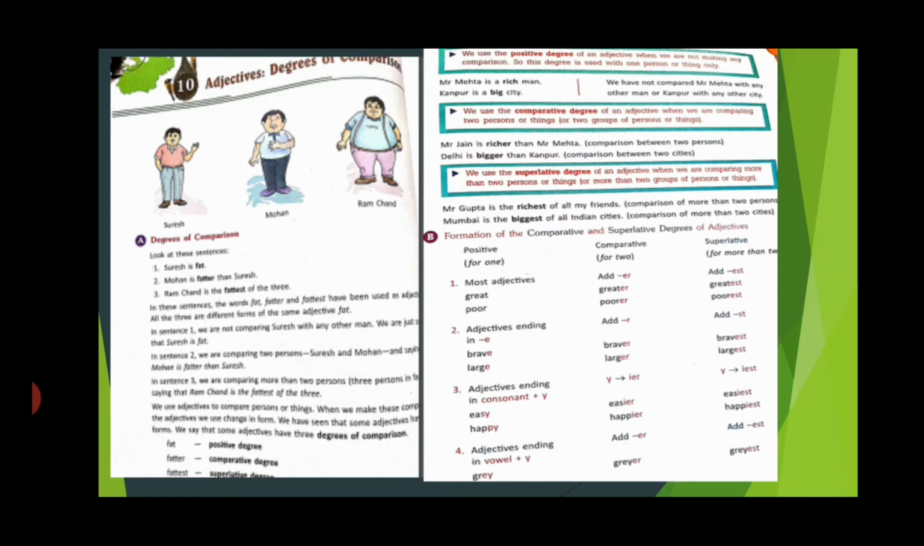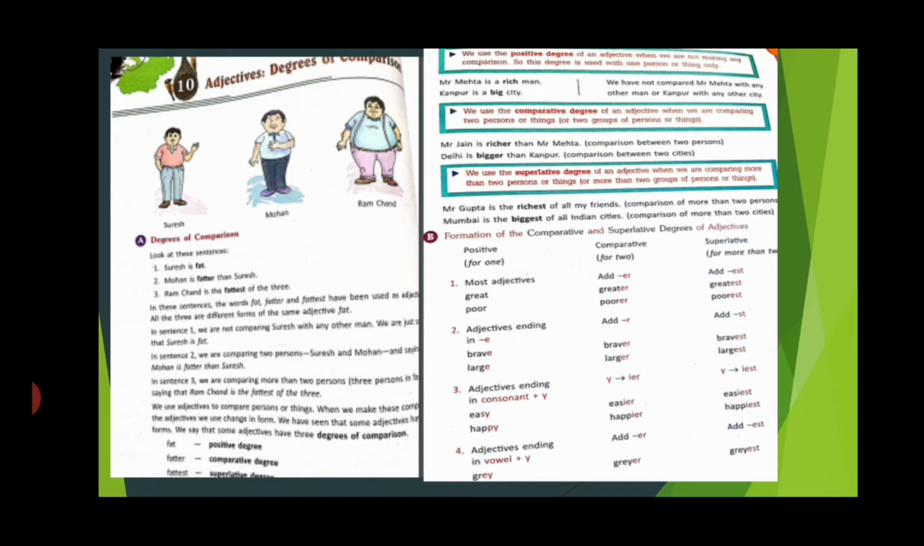So, we use adjectives to compare persons or things. When we make these comparisons, the adjectives we use change their form. We have seen that some adjectives have three forms. We say that some adjectives have three degrees of comparison. They are positive degree, comparative degree and the superlative degree. We use the positive degree of an adjective when we are not making any comparison. So, this degree is used with one person or one thing only.